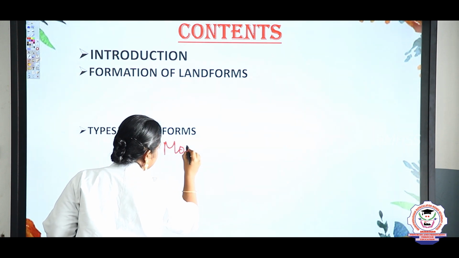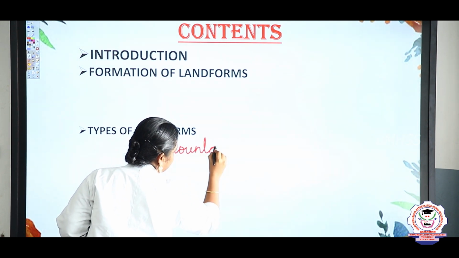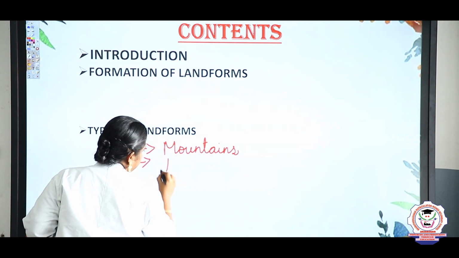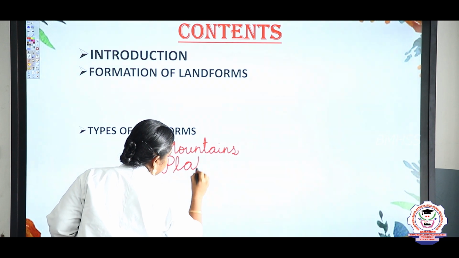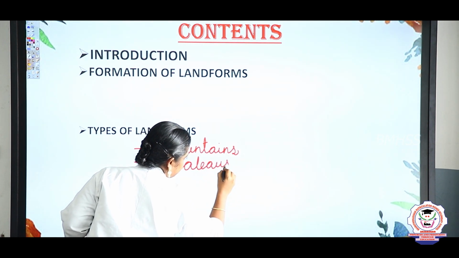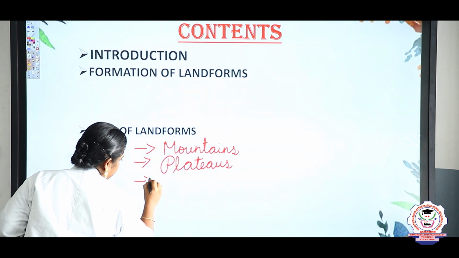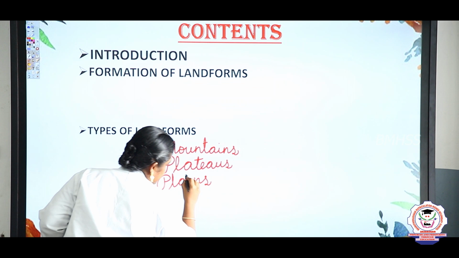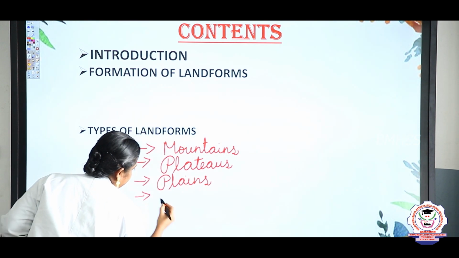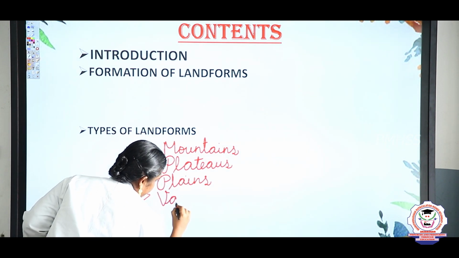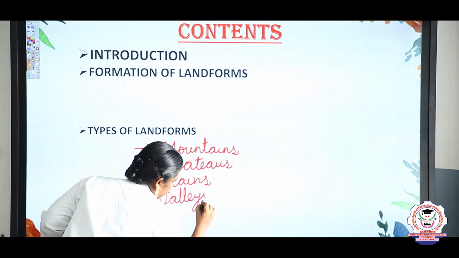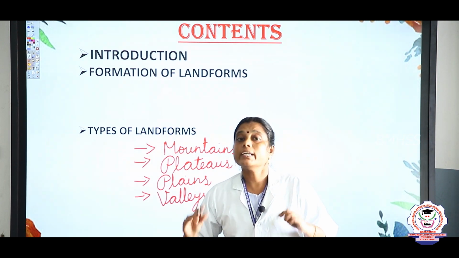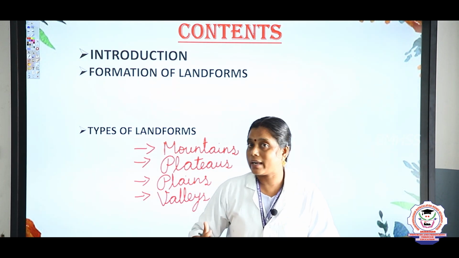Mountains, plateaus, plains, valleys. So these are the 4 important landforms that we are going to analyze in this lesson.